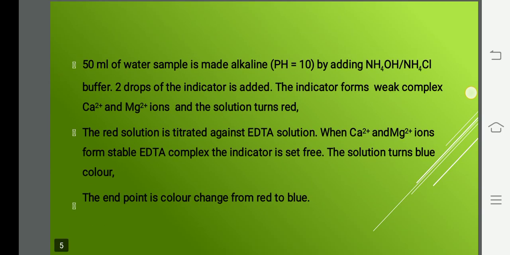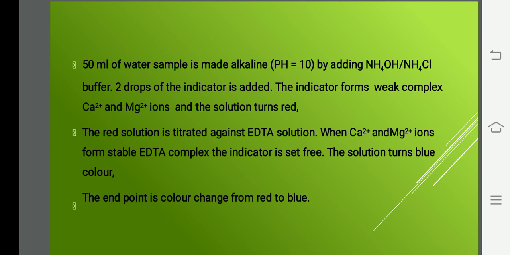So how to do the experiment: you take 50 ml of water sample. Whichever water sample you need to find the total hardness of, take 50 ml of that water sample. You have to maintain the pH at 10 from the start of the experiment till the end. For that purpose, we use a buffer, the ammoniacal buffer, which is an ammonium hydroxide, ammonium chloride mixture. You add the buffer to this, then you add 2 drops of EBT indicator.